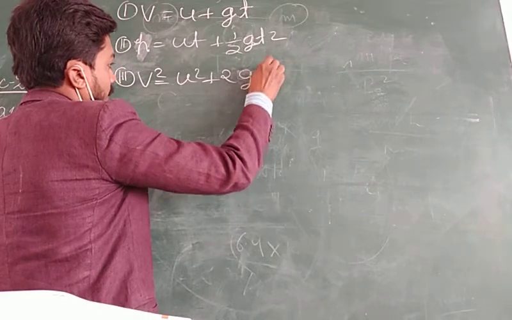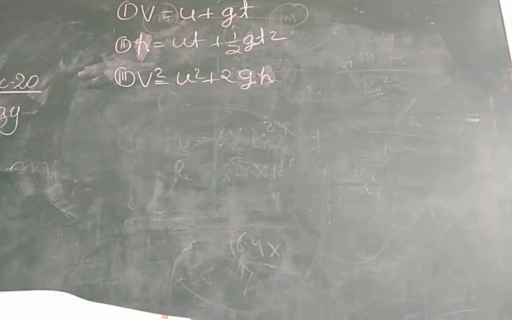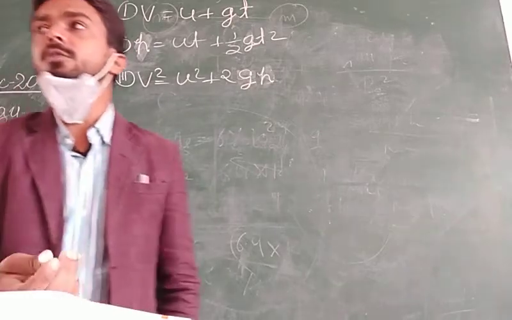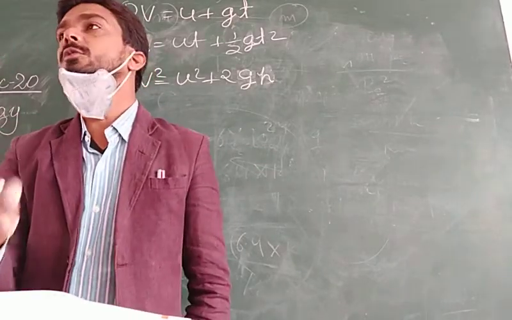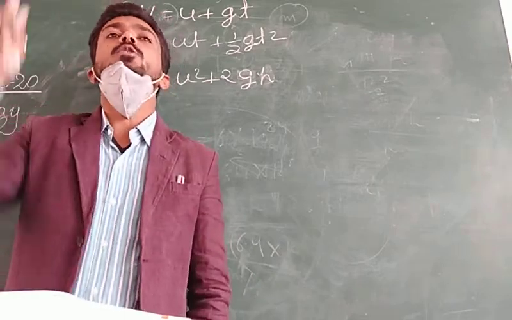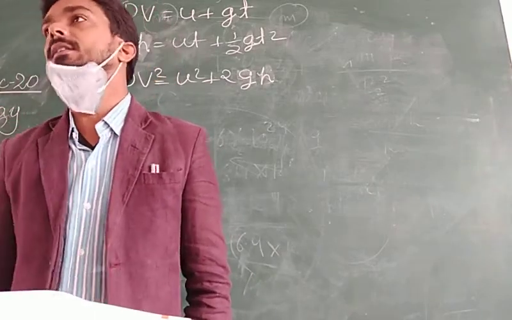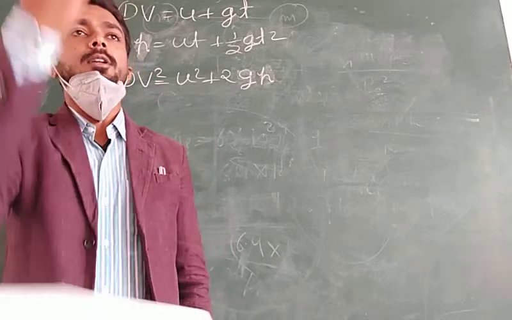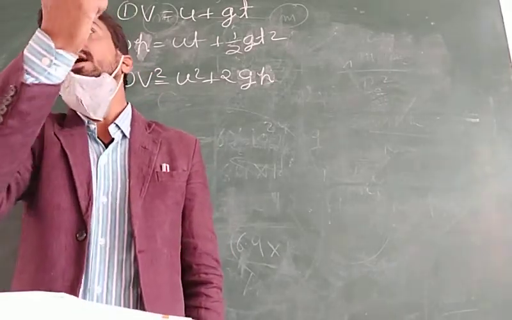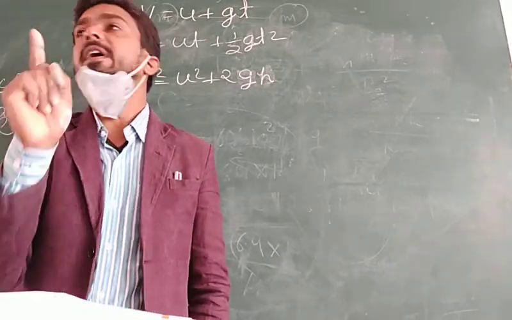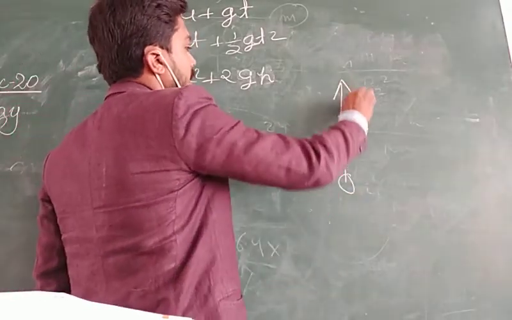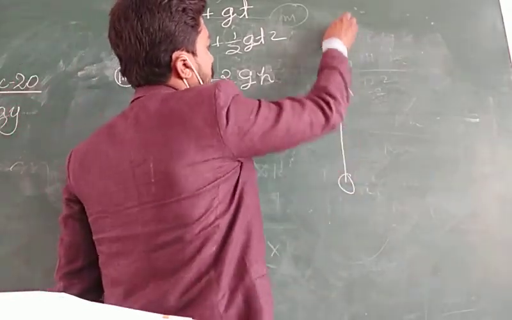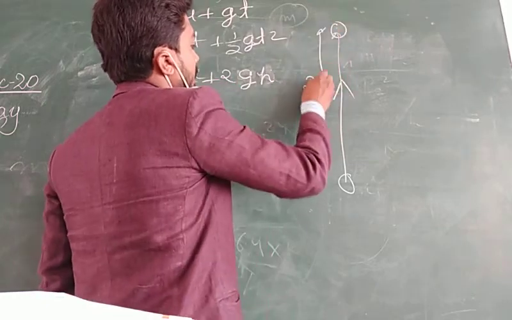Now we have a problem. A ball is thrown vertically upward to a height of 20 meter. I throw a ball in the vertically upward direction and it goes up to a height of 20 meter.